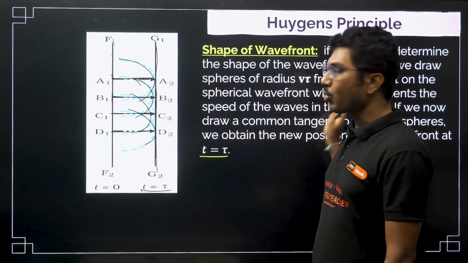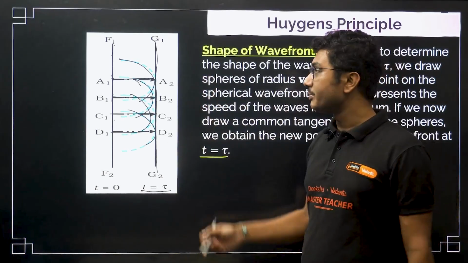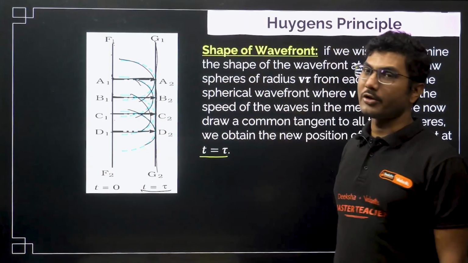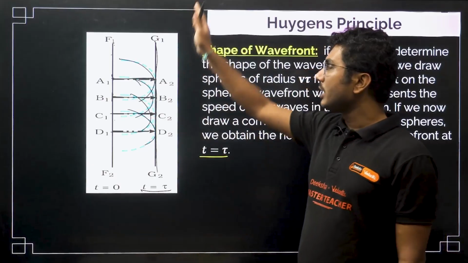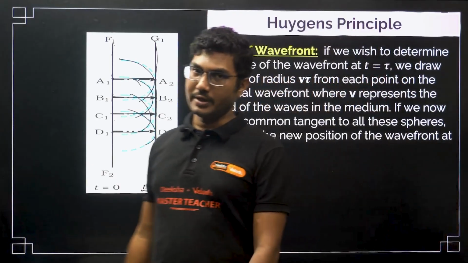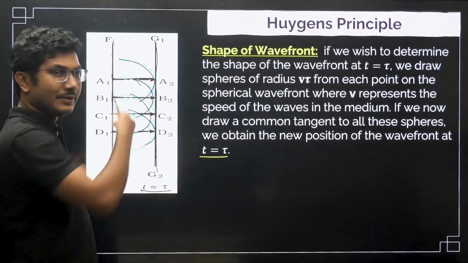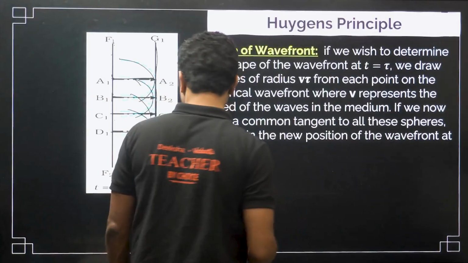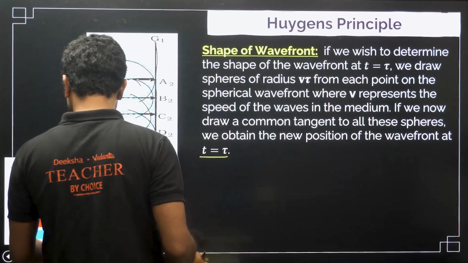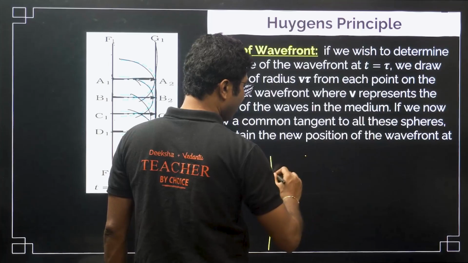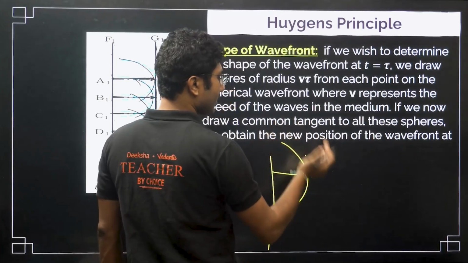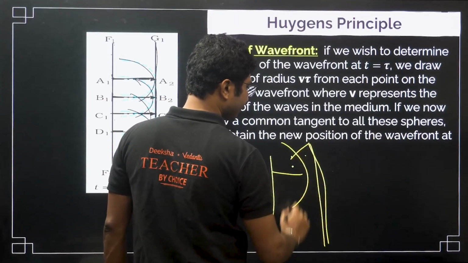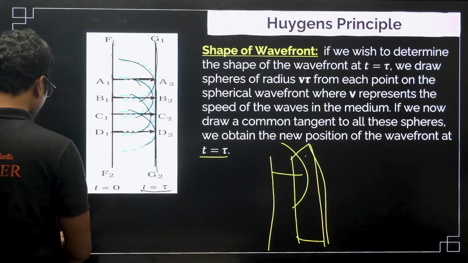Now, how does the wavefront propagate? Again for that you can use Huygens principle, you can use all such points as secondary sources, and repeat the process, and you will see that for a line source the wavefront is a plane wavefront. You might see that this is a line, but it will be a plane because it is a spherical wavefront. This is the line source, and it is not only a single line, it is a sphere. So, the surface will be like this, it will be a plane wavefront. For a line source, the wavefront is a plane wavefront.